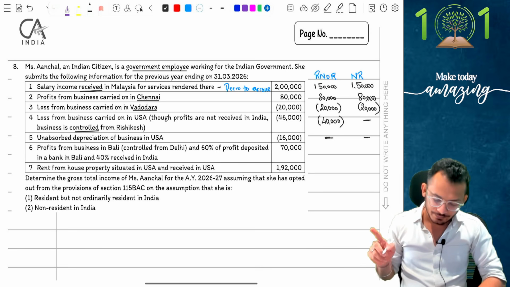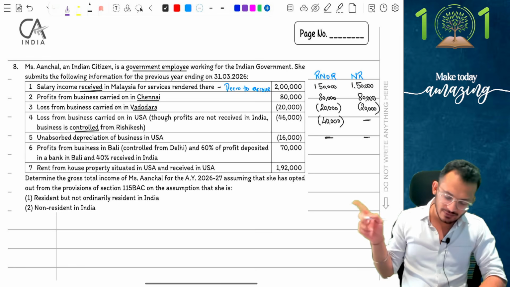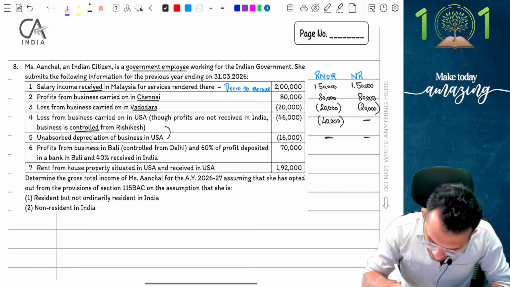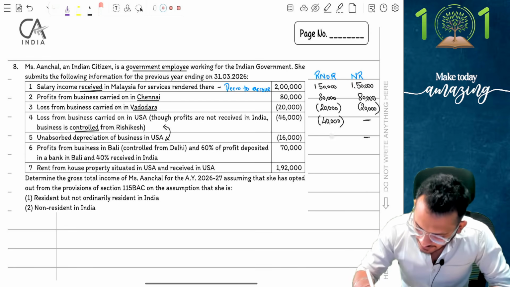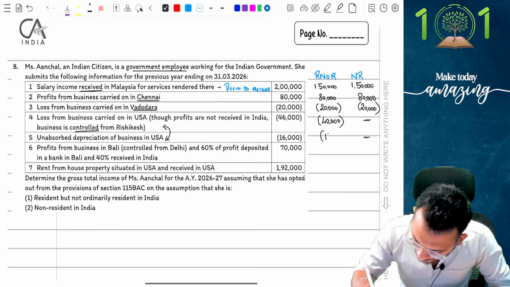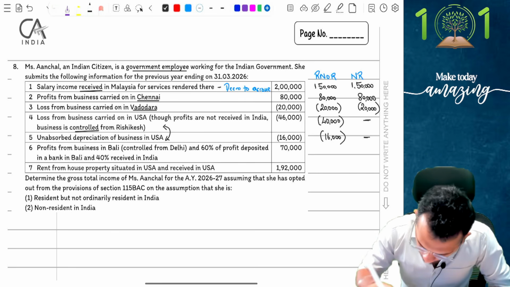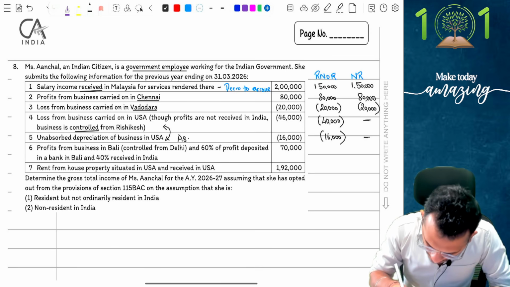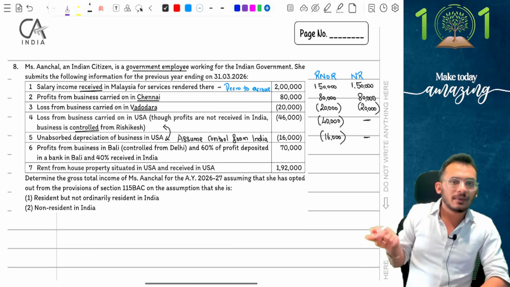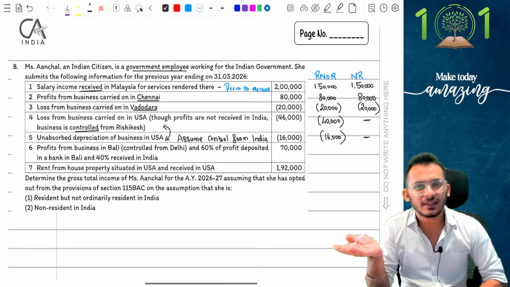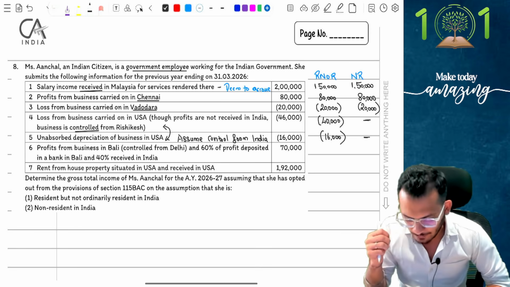Or one second. It says loss from a business carried on in USA, which is controlled. People, I think this has to be read together. Yes, you cannot read this independently. This 2B has to be read together, which means by that logic, I can come and say the 16,000 also can be taken by an R and OR. Yes, I'm going to make an assumption of control from India. Now, technically, you can make an assumption saying this is a different business, but it logically makes more sense to tag it along with the previous one. Yes, next.